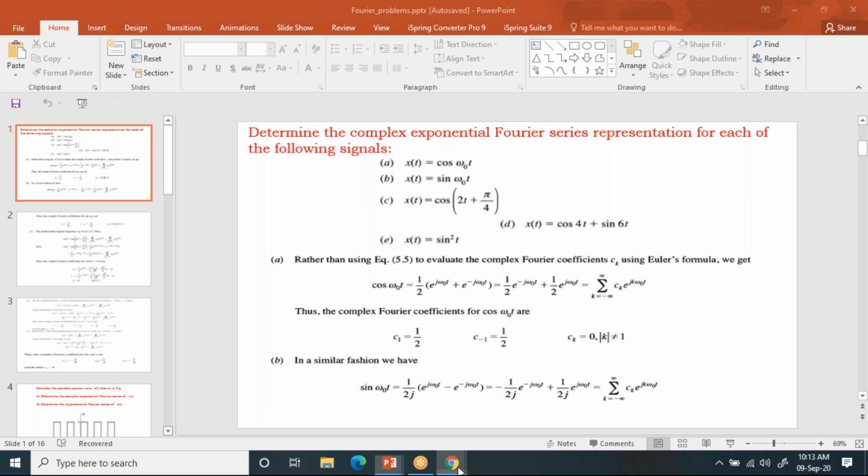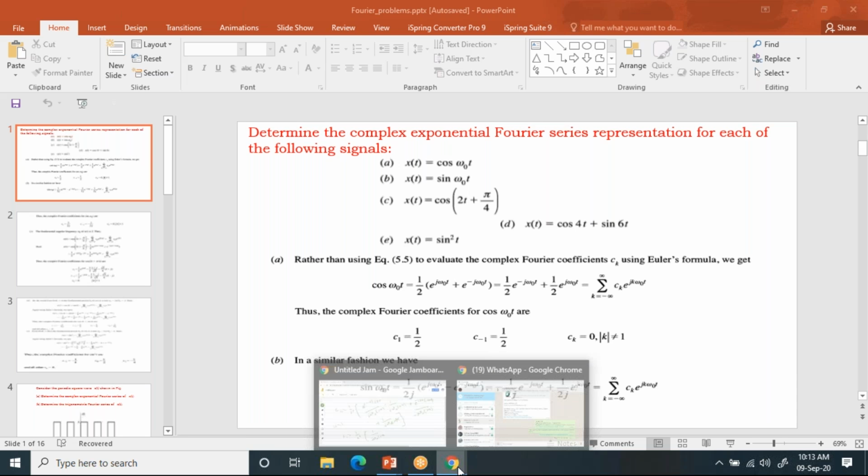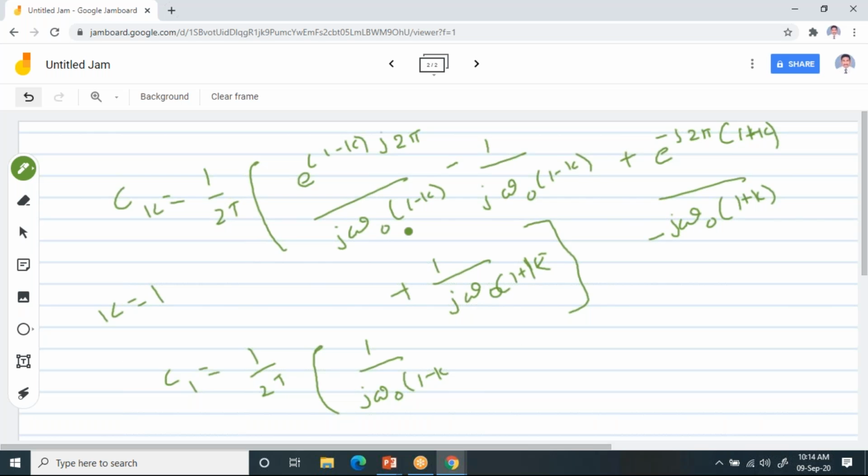Just observe this thing. The moment you substitute k equal to 1, you will get infinite. As per the Dirichlet conditions, the Fourier series cannot be infinity. It can be a finite value. So what you have to do is differentiate this. When you differentiate it, what will happen?